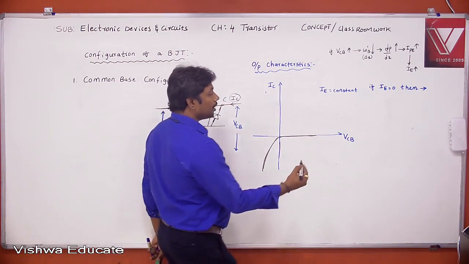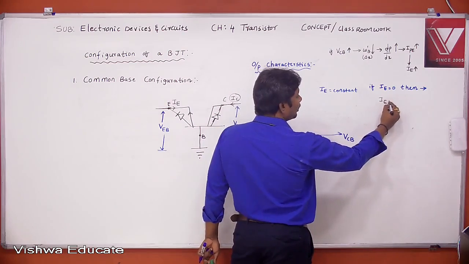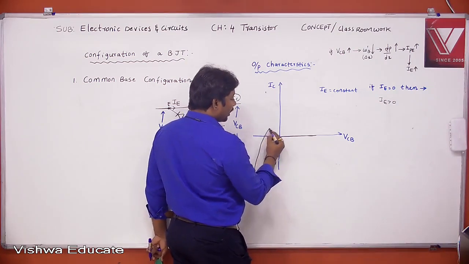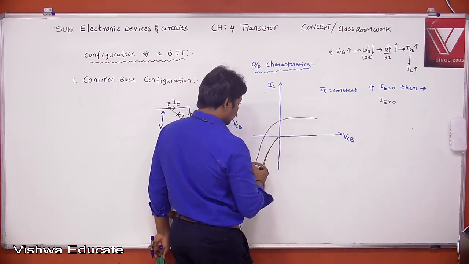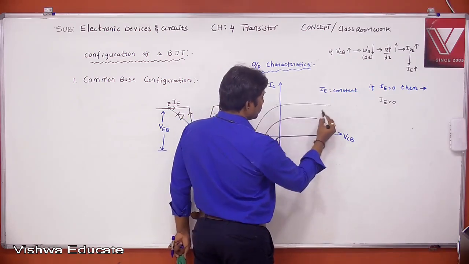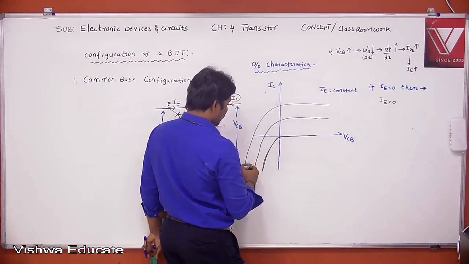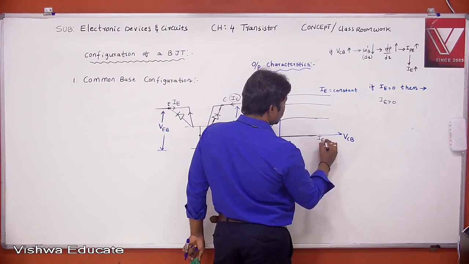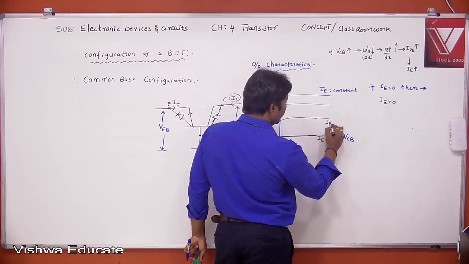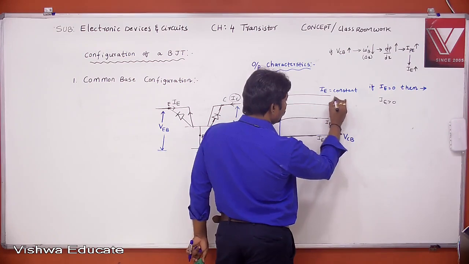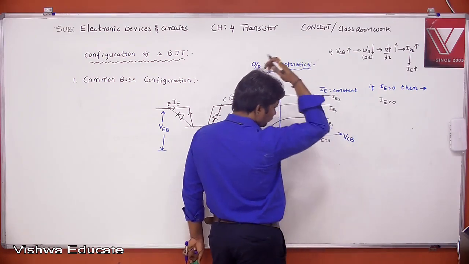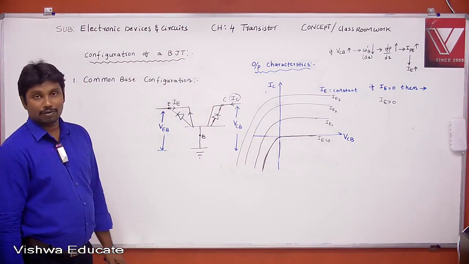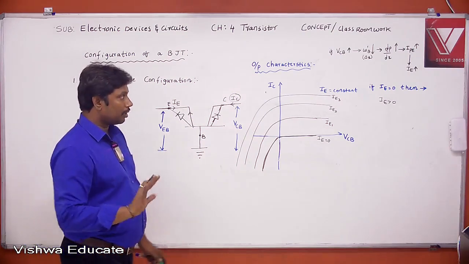If emitter current is greater than 0, what happens? The characteristics are shifted upwards like this. This is IE equal to 0, this is IE1, this is IE2, and this is IE3. This is the output characteristics of the common base configuration.